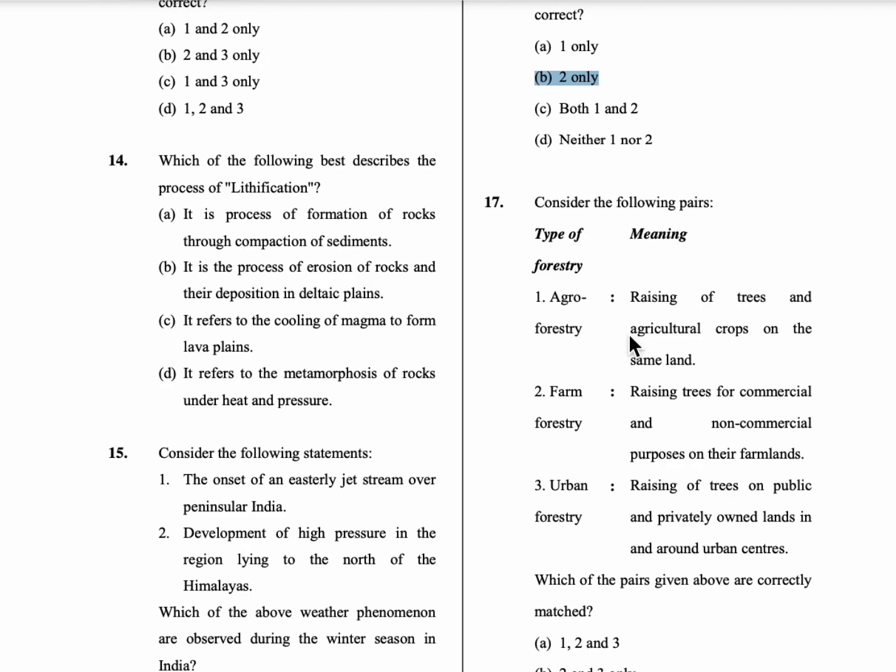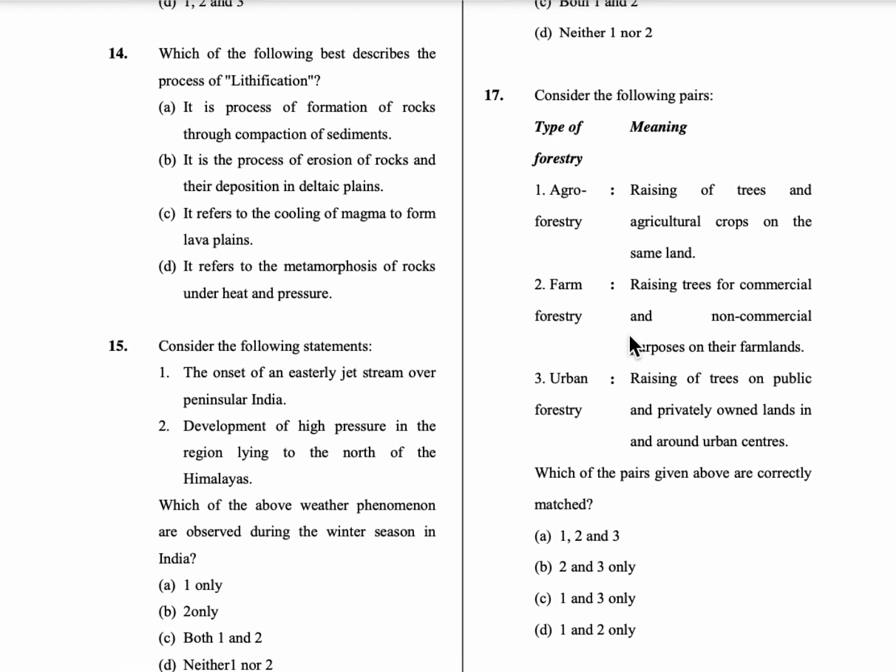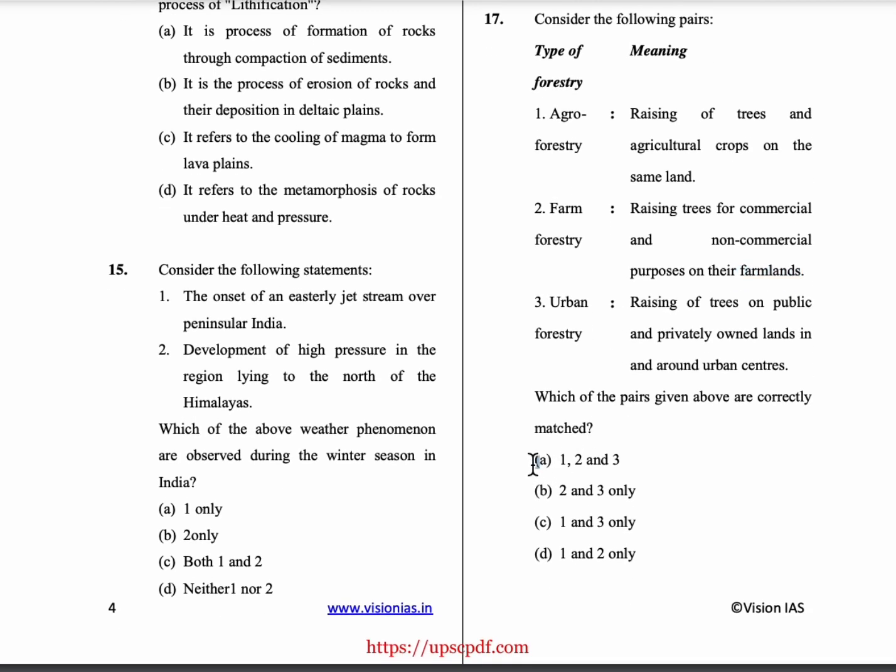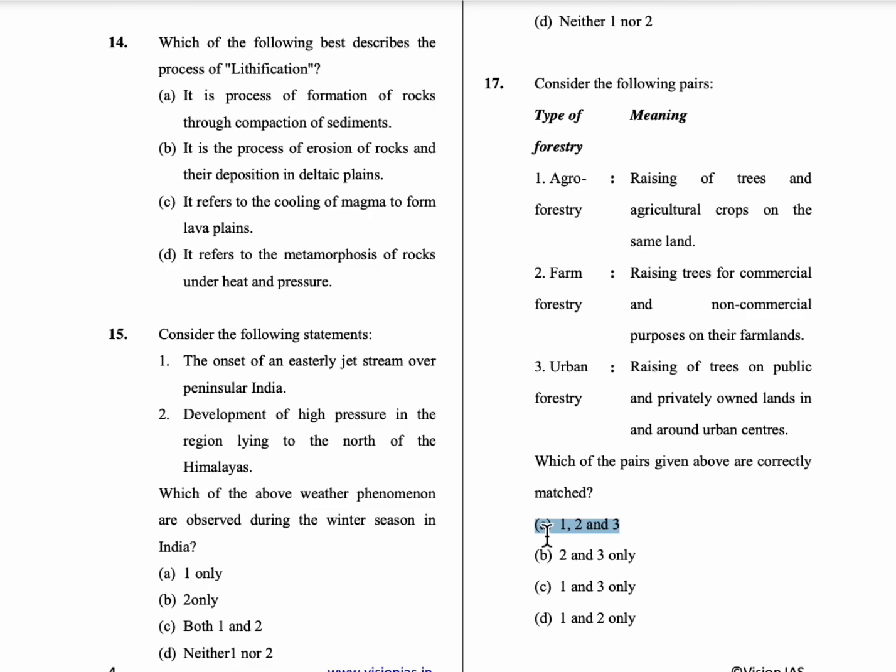Coming to the 17th question, type of forestry and meaning. First is agroforestry. It is raising of trees and agricultural crops on the same land. When agricultural crops and trees are raised on the same land, it is called agroforestry. Farm forestry is raising of trees for commercial and non-commercial purposes on their farmland. And when trees are raised in urban centers, it is called urban forestry. All three pairs are correct. So option A is the correct answer.